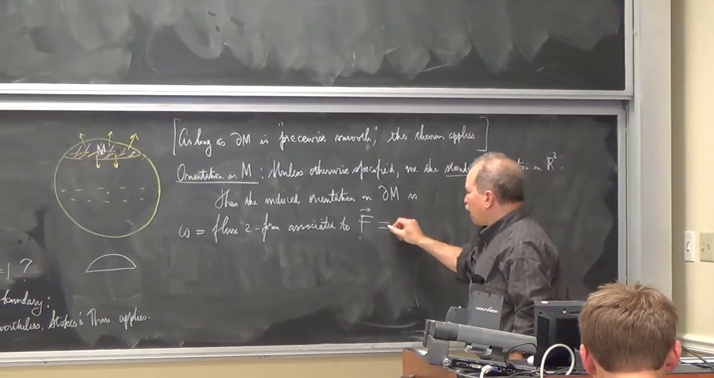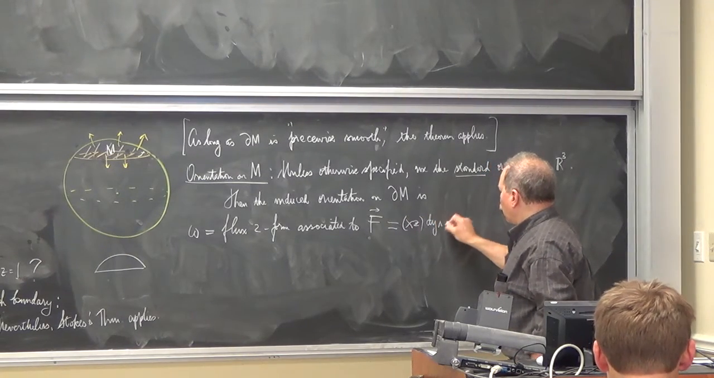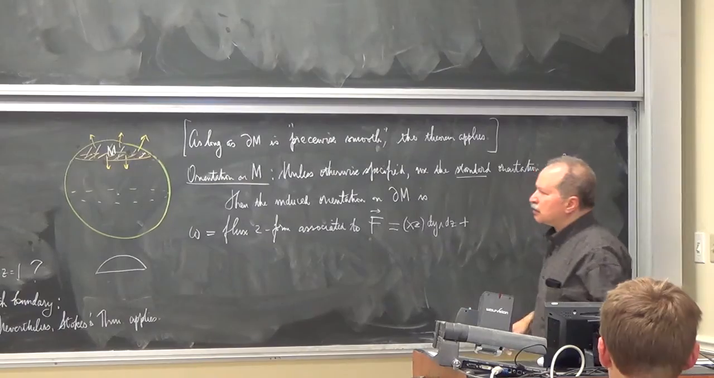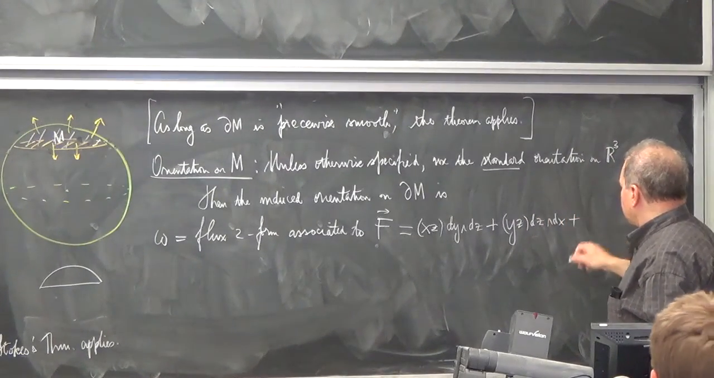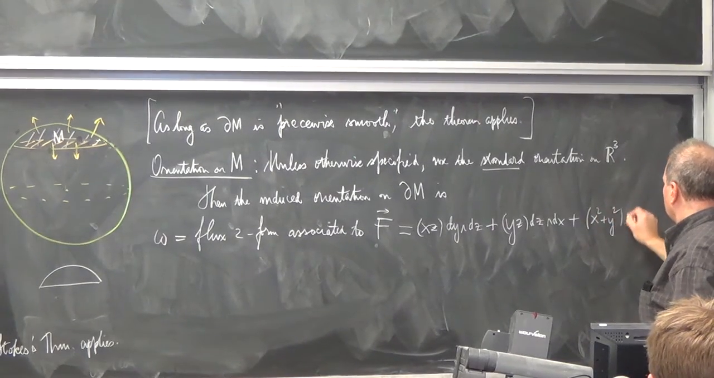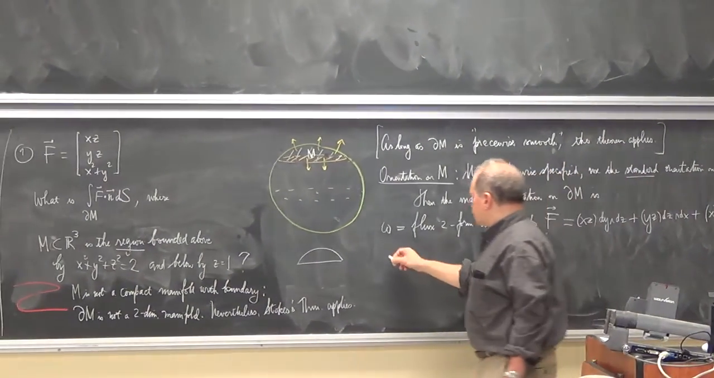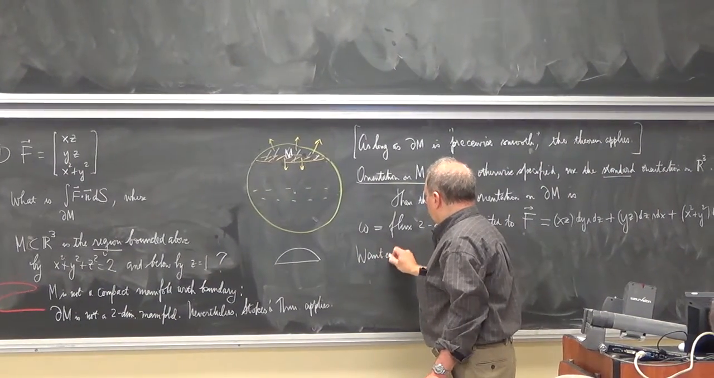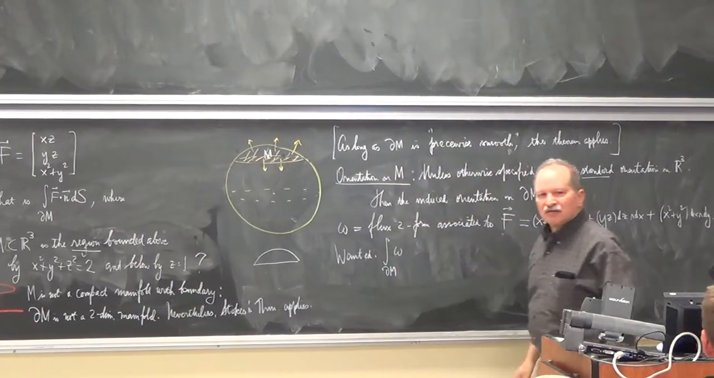So what do I write down? xz dy wedge dz plus yz dz wedge dx plus (x squared plus y squared) dx wedge dy. Okay. So what I'm asking for is the integral of omega over the boundary of this region.